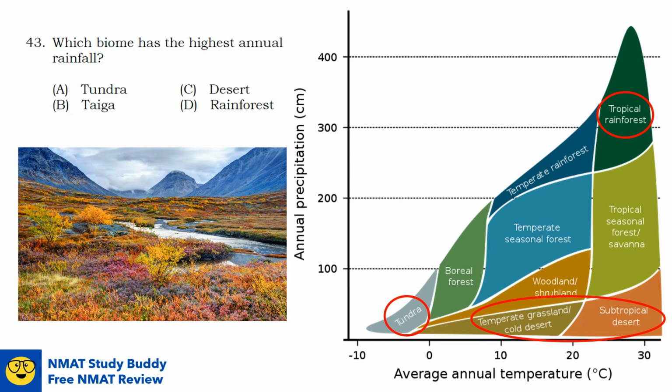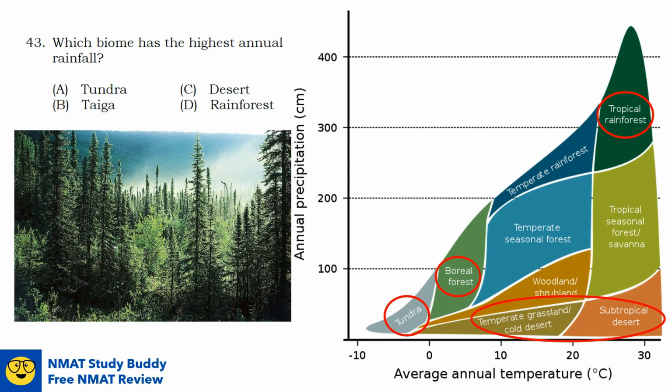Let us discuss also the tundra. What is it? In Arctic tundra, precipitation averages from 20 to 60 centimeters annually, but may exceed 100 centimeters in alpine tundra. The vegetation here is mostly herbaceous, consisting of a mixture of mosses, grasses, along with some dwarf shrubs and trees and lichens. It has a permanently frozen layer of soil called the permafrost, which restricts the growth of plant roots. That's why you can see the vegetations here are dwarf. And taiga, on the other hand, is also called the boreal forest. It can be seen in Canada.